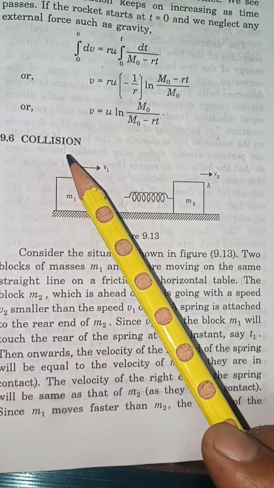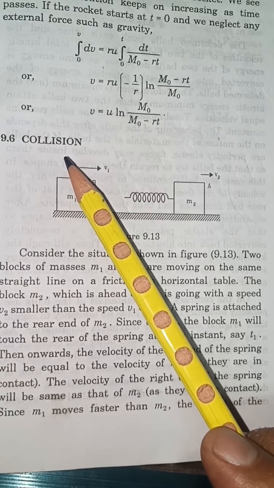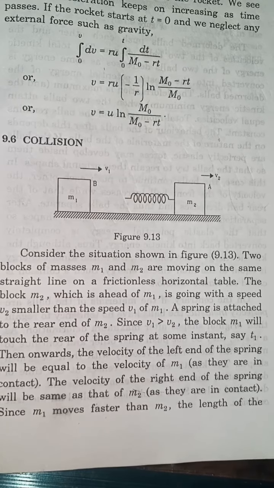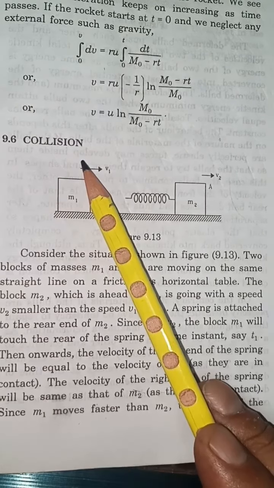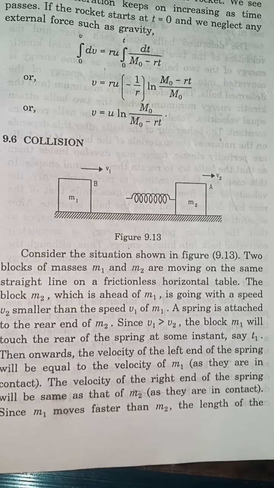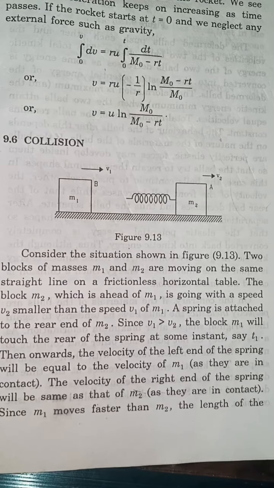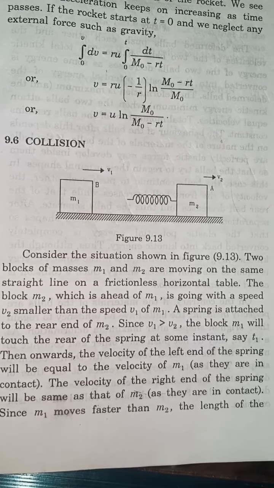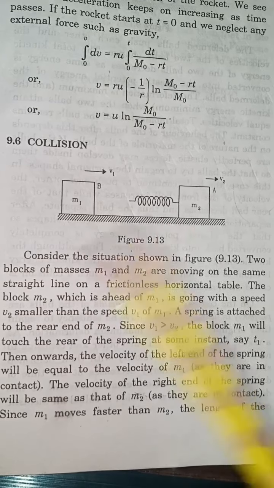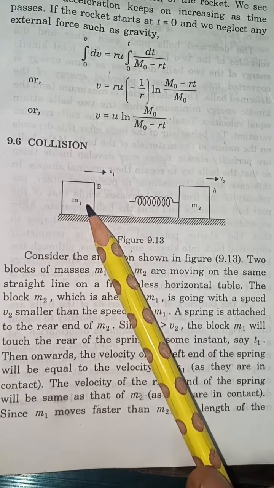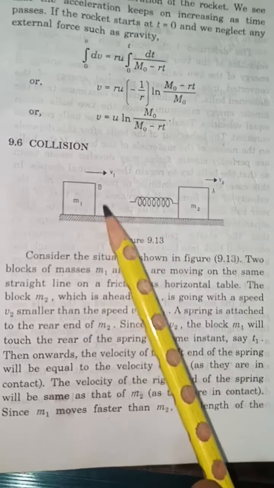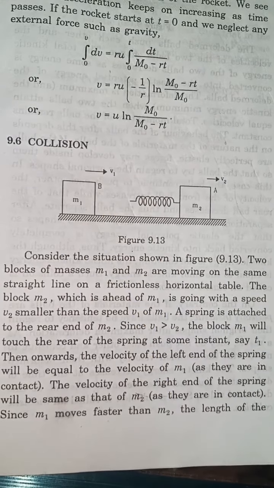This is about collision, the last topic mostly of center of mass, and then you have to study about system of particles. Collision means, in simple English terms, whenever two or more objects collide or strike with each other. Suppose this is object A and this is object B, and both are colliding with one another. This is simply called collision.